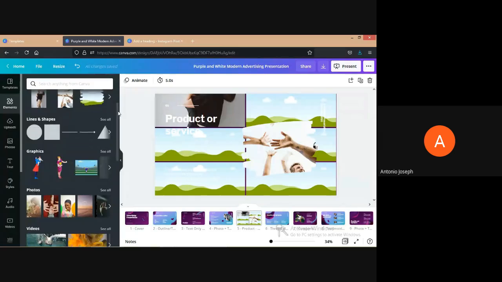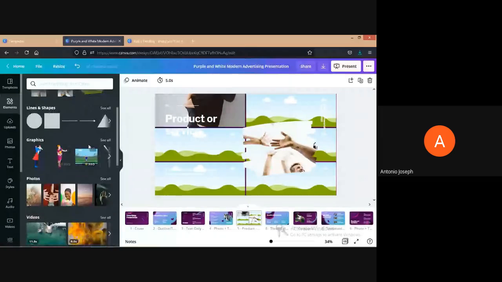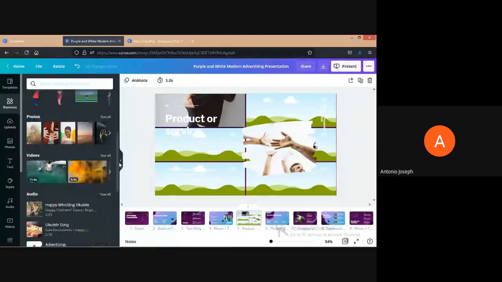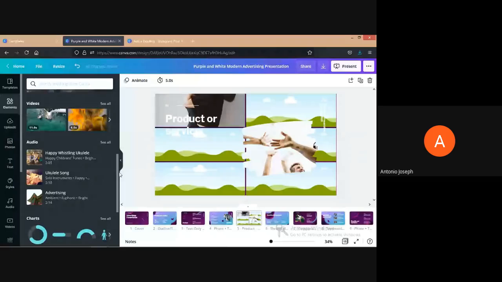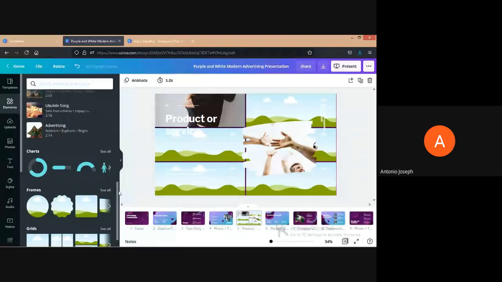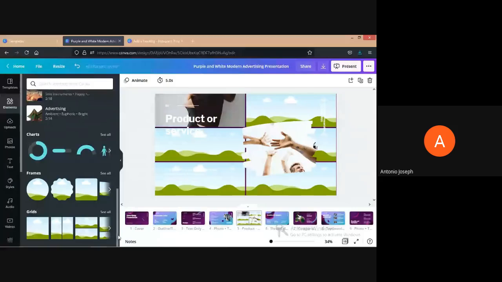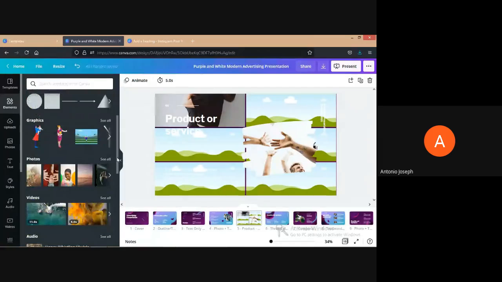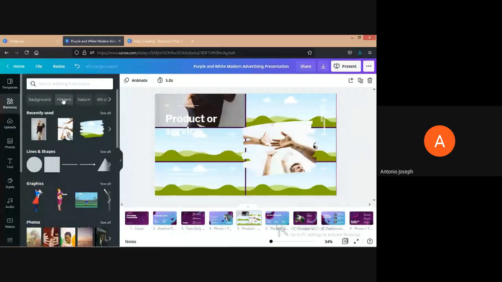Then we can provide some graphics also. Graphics are available. Then even videos are available in this. We can get the videos from YouTube also. So these are the basic things that are available with Canva.